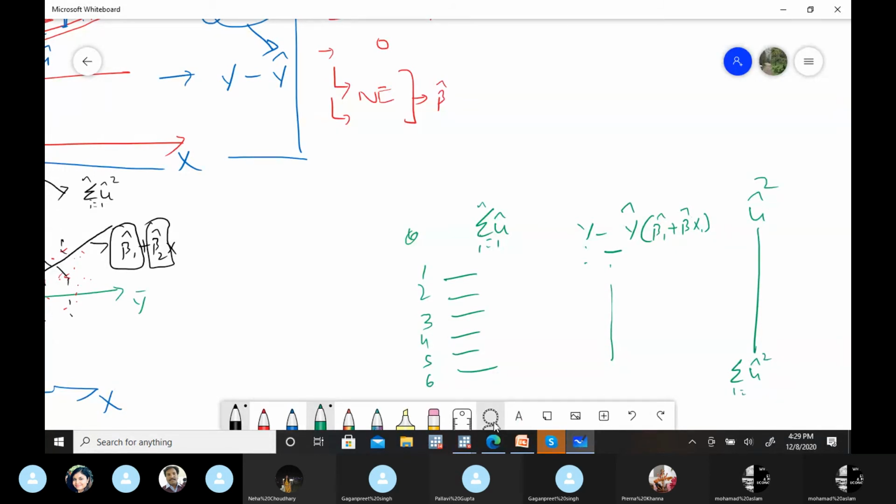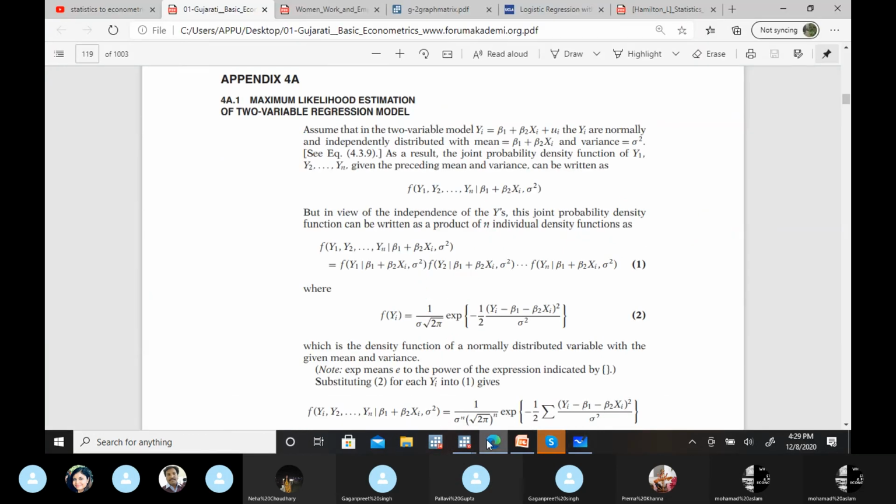Now here we have to maximize, but for maximizing we need this aggregate value. Now in probability, the aggregate value is not a simple summation, it is a joint probability density function. So this is the equation after doing all the joint probability density function. These are the values for all the individuals.